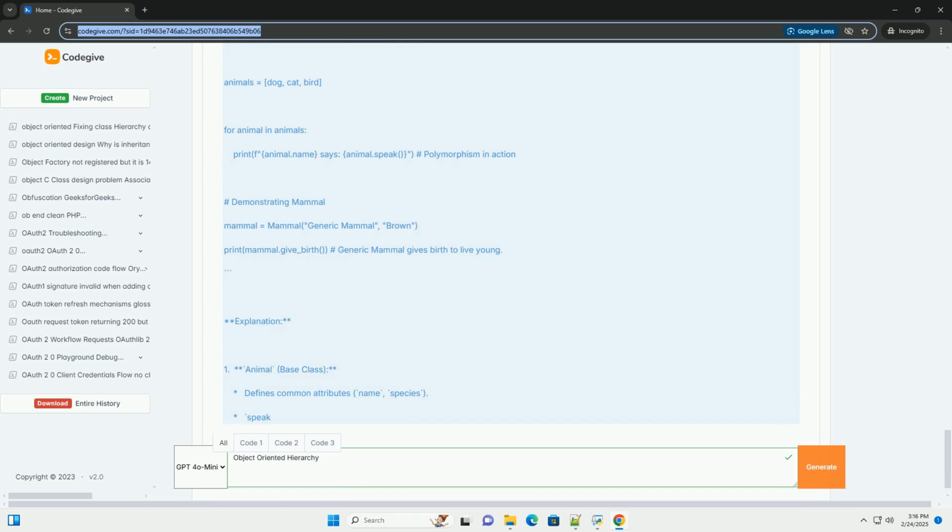5. Multiple inheritance, potential challenges and mitigation. Multiple inheritance allows a class to inherit from multiple base classes. While powerful, it can lead to issues, particularly the diamond problem. The diamond problem: in this example, if D doesn't override method, which version of method should it inherit? Both B and C inherit method from A. Python uses the method resolution order, MRO, to determine the order in which base classes are searched for a method.